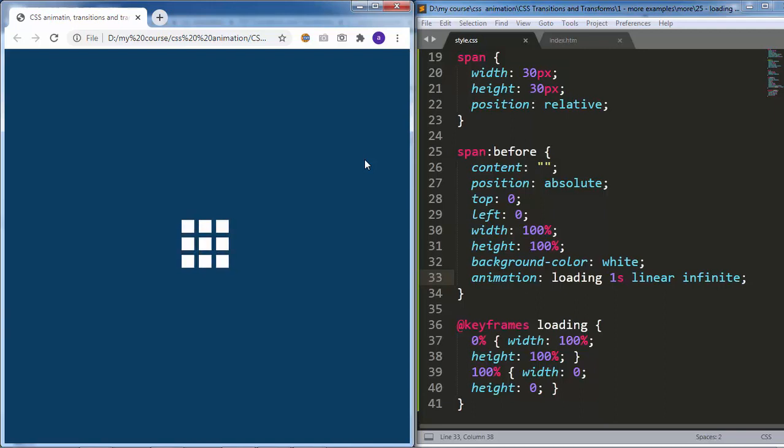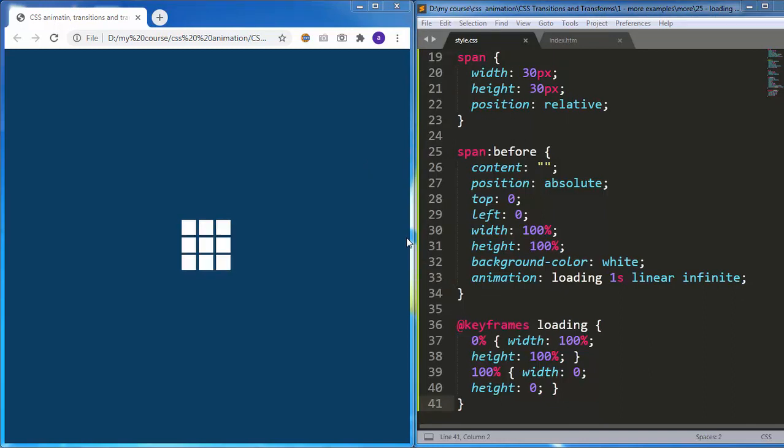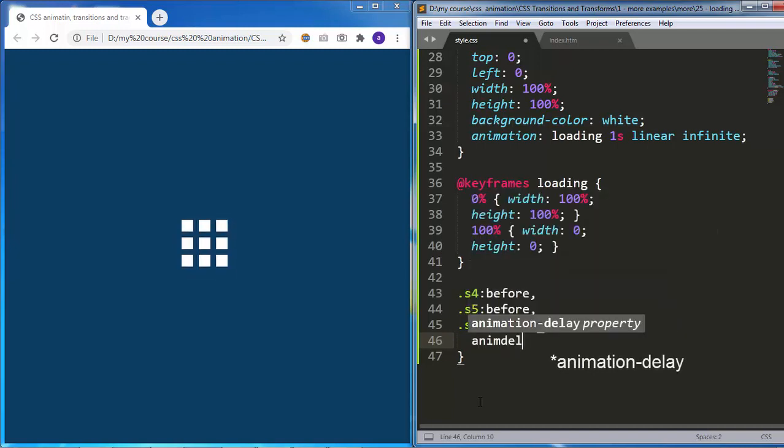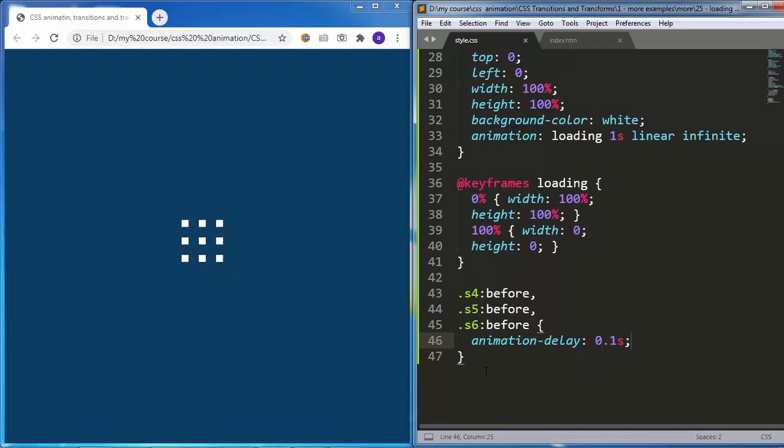Now, the only thing left is to add some animation delay to the second and third columns to give us the exact effect we want. So I will go back and target the before pseudo elements of the spans that are placed in the second column, and those are the span with the class of S4, then the span with the class of S5, or the fifth span, then the span with the class of S6, or the sixth span. And inside that, I will add transition delay, 0.1 seconds.